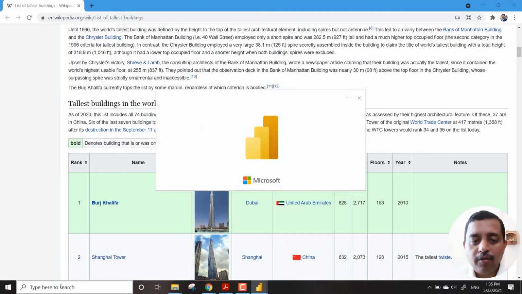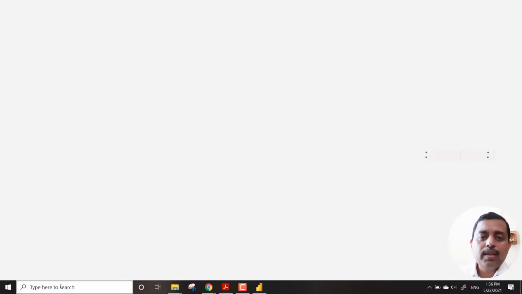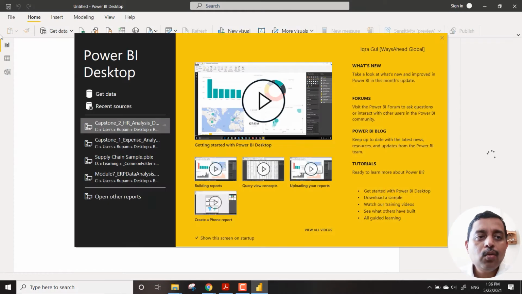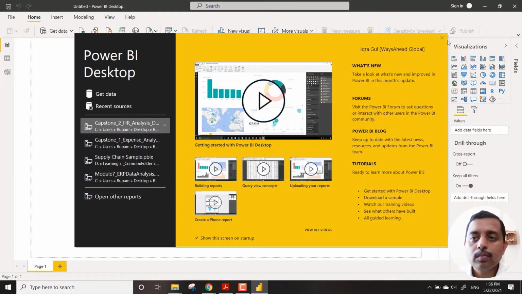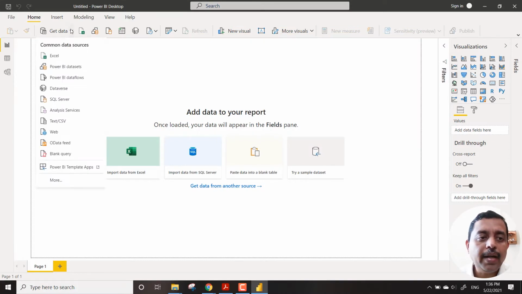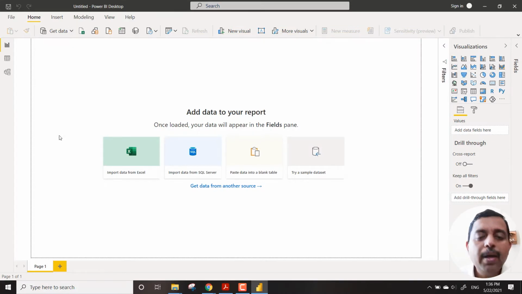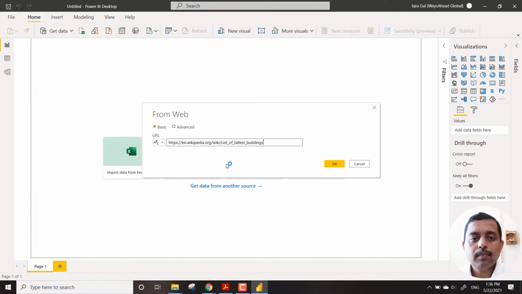Power BI is capable of getting all this data. You don't have to scrape this data directly and then put it into Excel or something like this. You just need to go to Get Data and say Web, paste this URL, say OK.